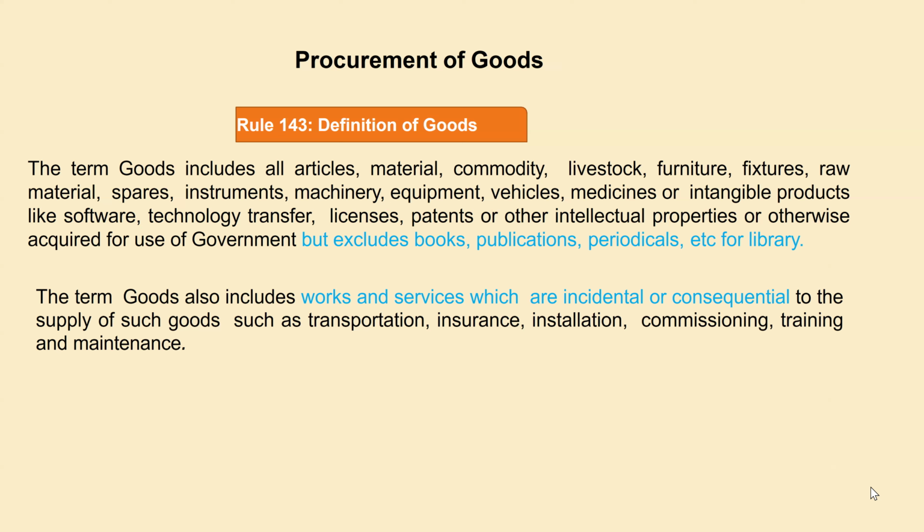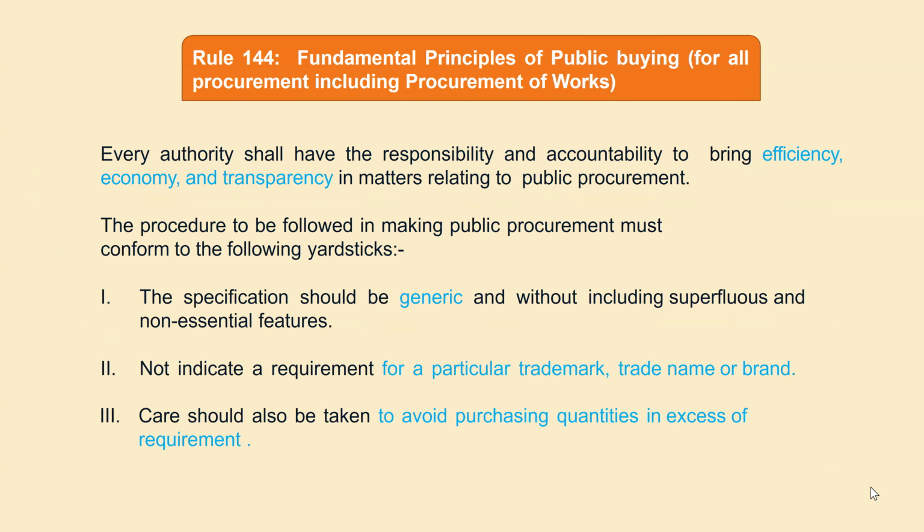So if again somebody asks what is the cost of your equipment, the cost of that equipment will be 1000 plus 200, total 1200. Though you have paid 1000 towards the equipment only, 200 has been spent towards transportation, insurance and installation. That is why this 200 also will be added to the cost of the equipment.